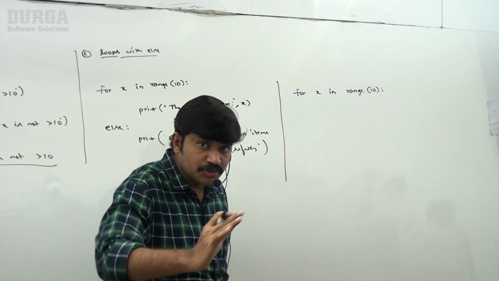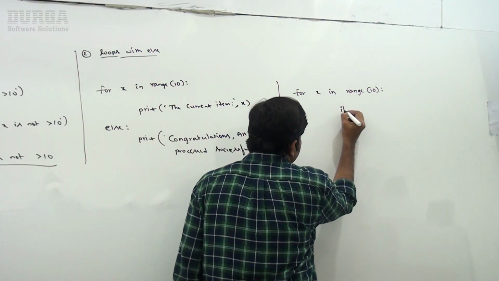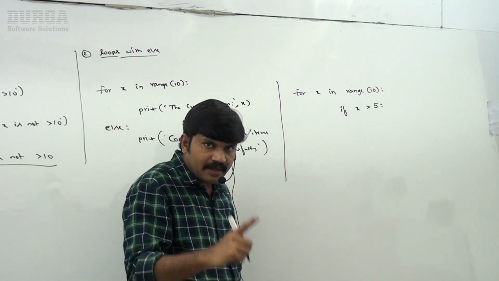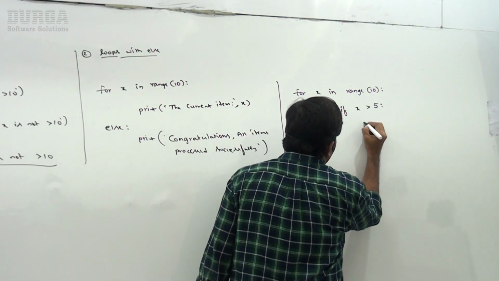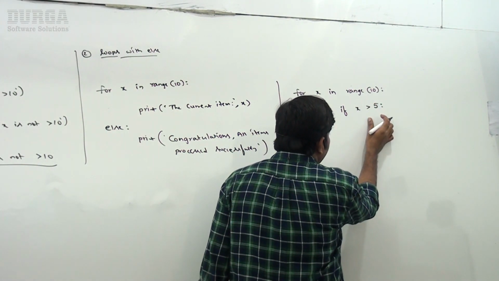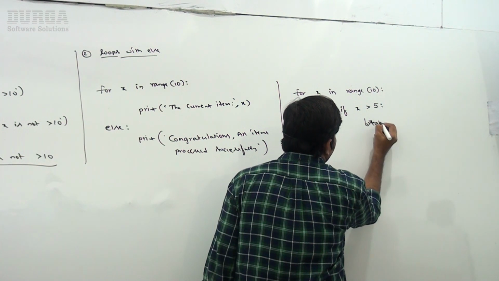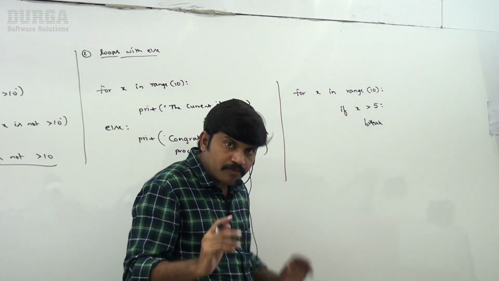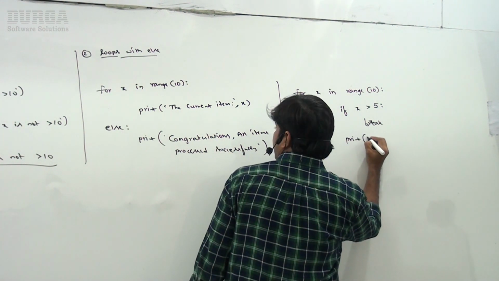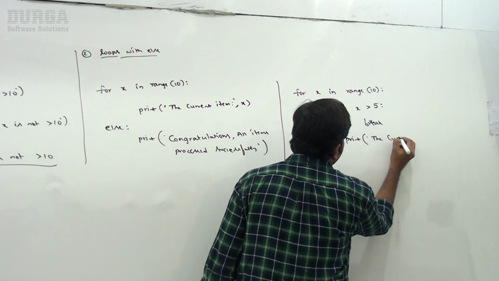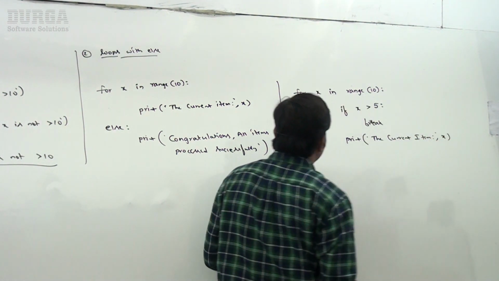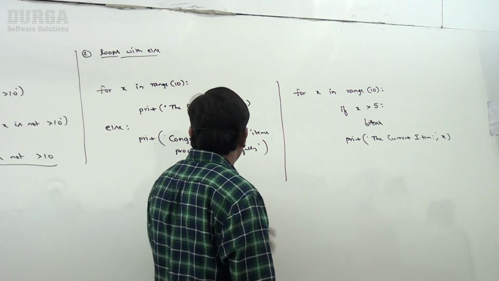So range of 10 means 0 to 9. If x is greater than 5, can you please break, sir? If the x value is greater than 5, please break. Otherwise, can you please print the current item is x, like this I'm taking, sir.